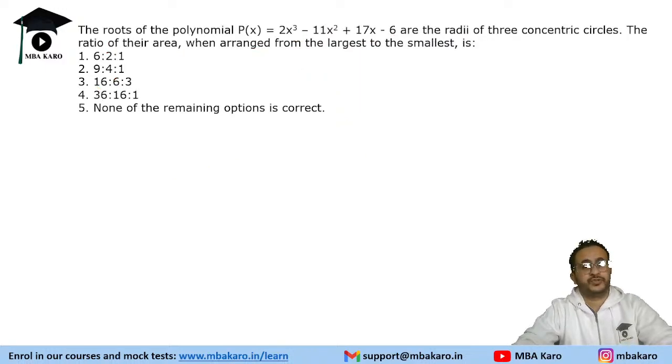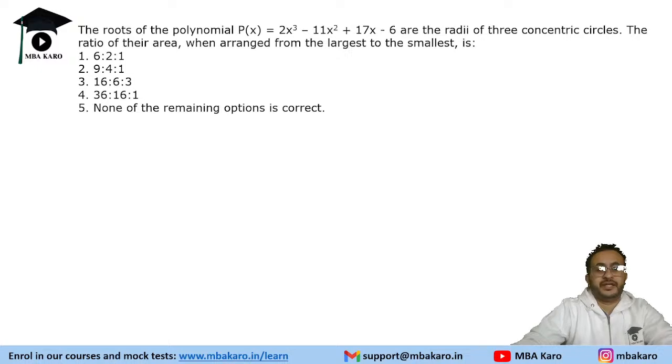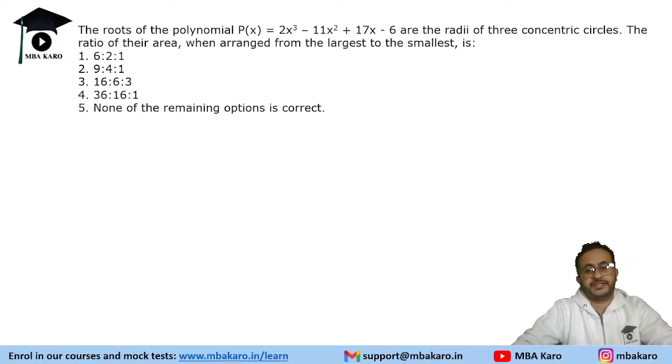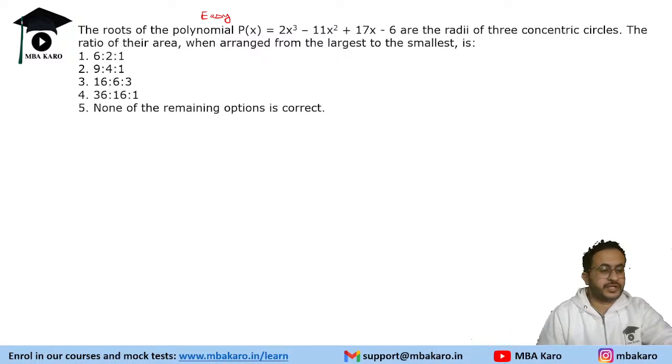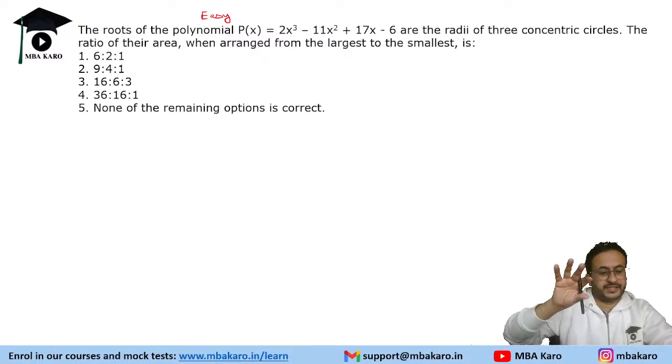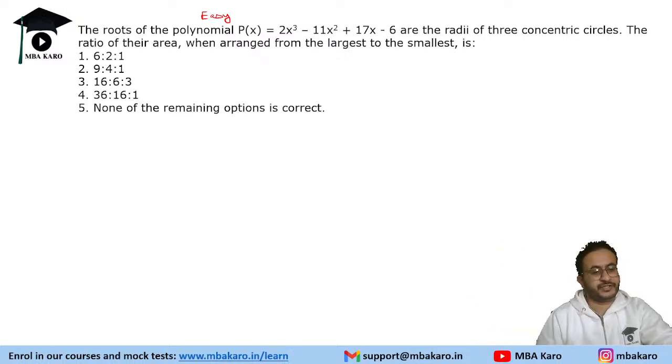It says the roots of the polynomial are the radii of three concentric circles. The ratio of their area when arranged from the largest to the smallest is. Okay, again an easy question. इसमें आपको quadratic equation solve करना था and उसके roots का ratio you need to find, that is the radius, and you need to find the ratio of areas.